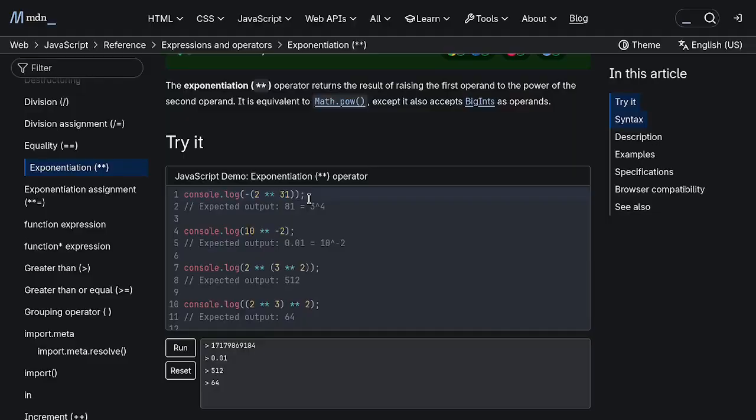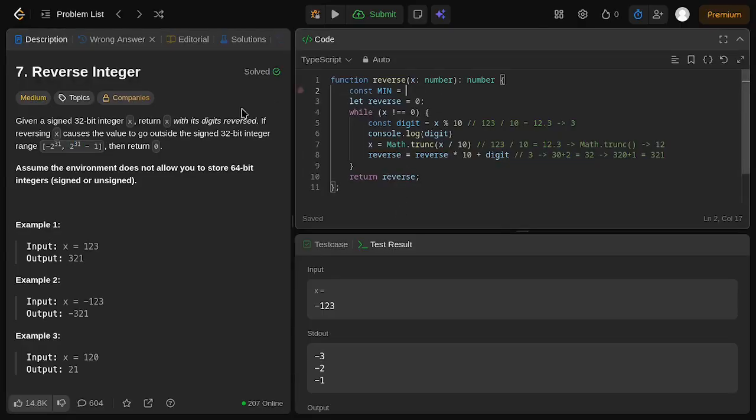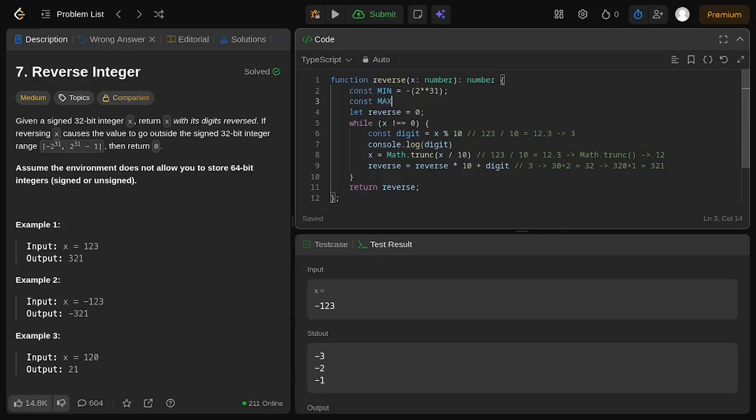And let's declare the minimum, -2 with the power of the 31, and we declare the max enum variable, because we are using all uppercase on the variable name. We can use the 2 with the power of the 31 and then -1, and we can add the check after that using the if else check. If the reverse is lower than the minimum value or the reverse is greater than the allowed 32-bit integer, then we need to return 0. If it's not, then we need to return the reverse as it is.